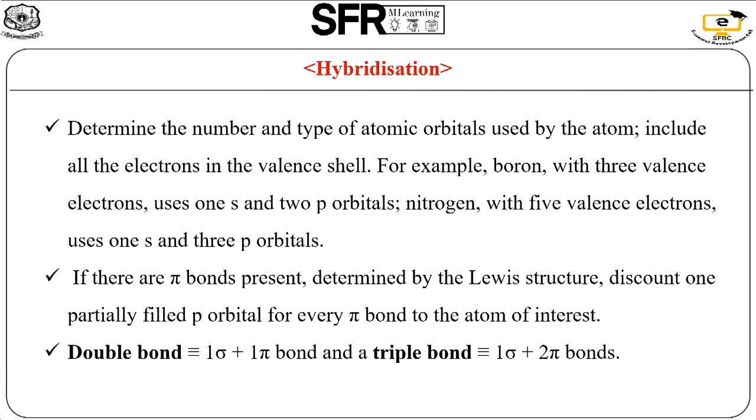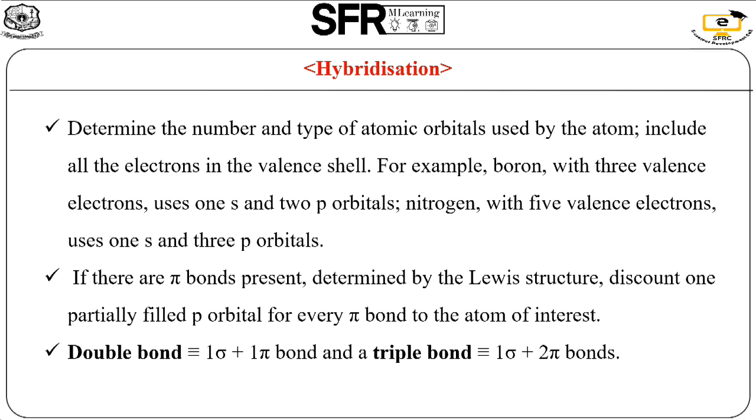Next, if pi bonds are present, as determined by the Lewis structure, we discount one partially filled p orbital for every pi bond. So what about the pi bond? A pi bond is a sidewise overlapping.